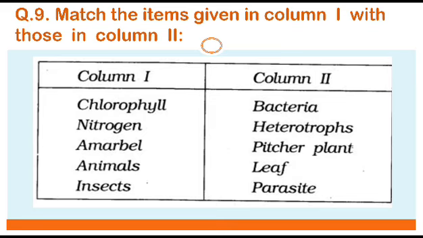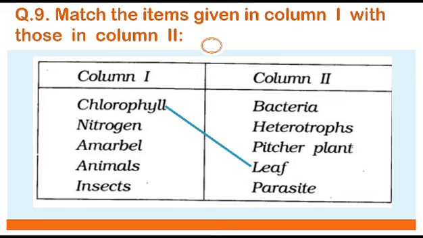Now we will start to match them. First is chlorophyll. So with chlorophyll, which word of column 2 can match? Yes, it will be leaf. So you know that chlorophyll is present in the leaf. That is why, due to the presence of chlorophyll, the leaves are green in color.